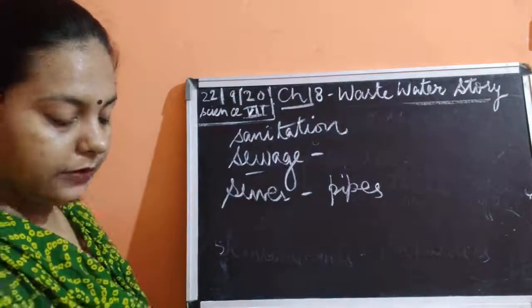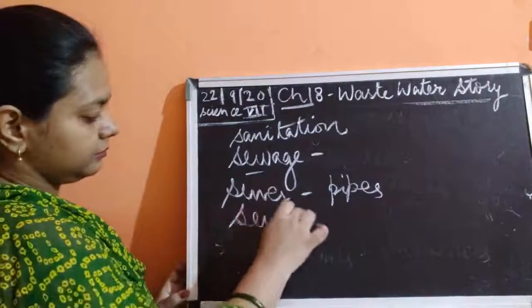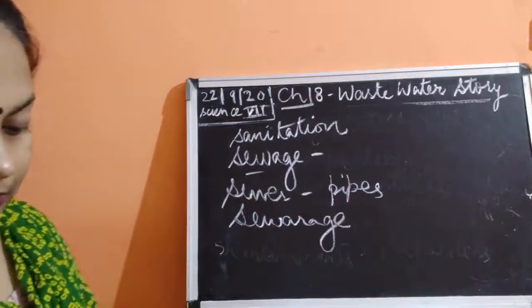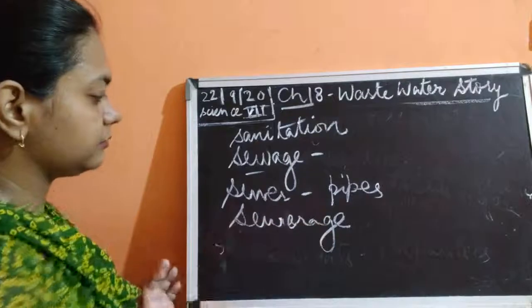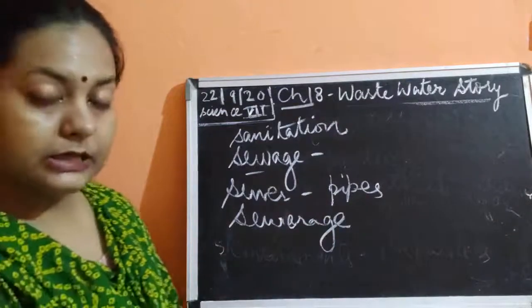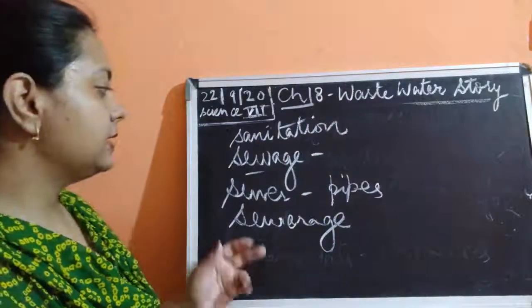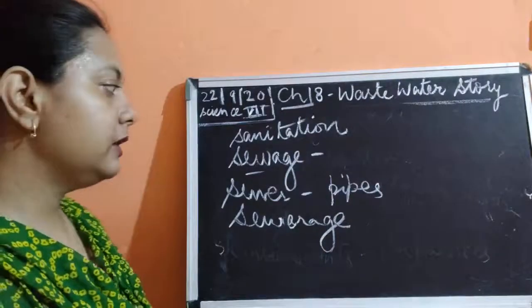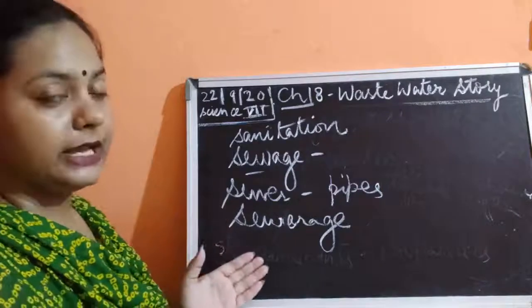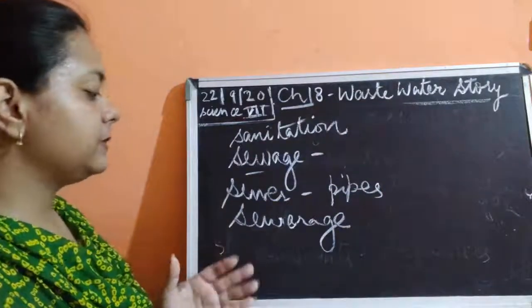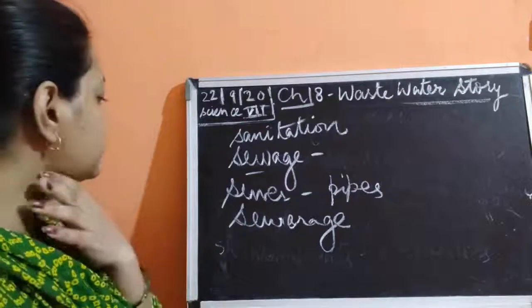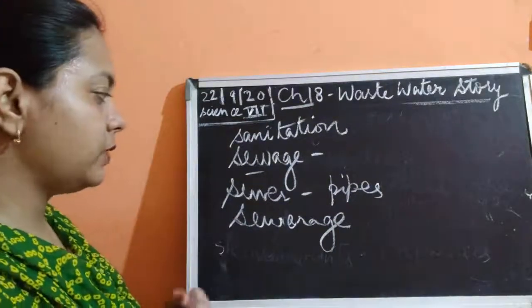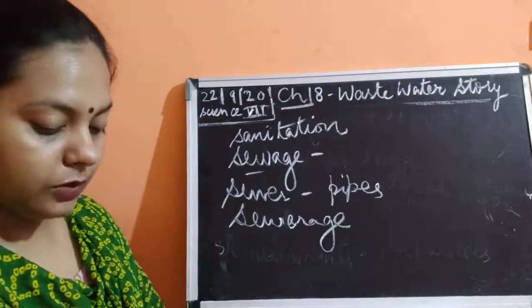Next is the sewerage. What do you mean by the sewerage? Sewerage is the system consisting of the pipes, the sewers, and the place where the network of sewers is present. So sewerage is a system where the network of sewers is present, and wastewater ultimately goes into this network of the sewerage system.